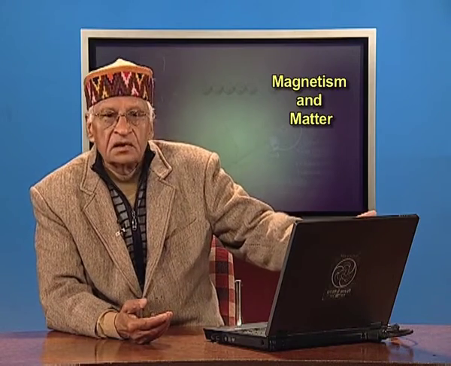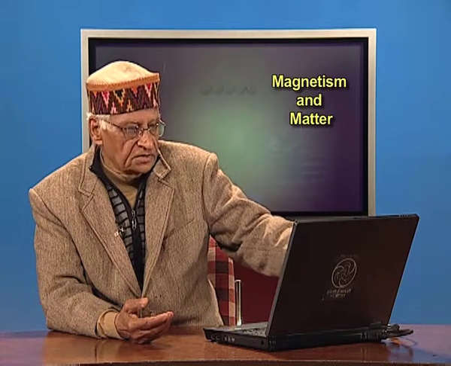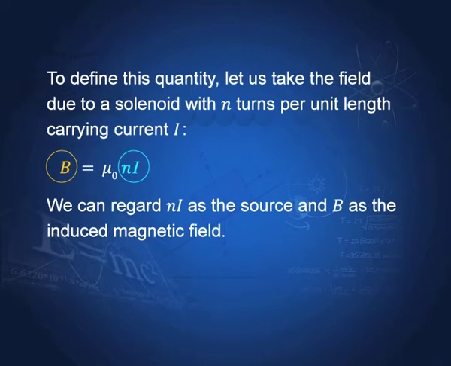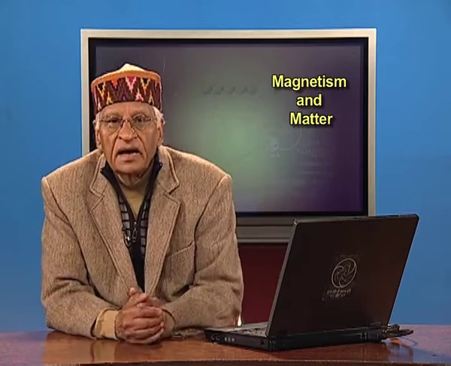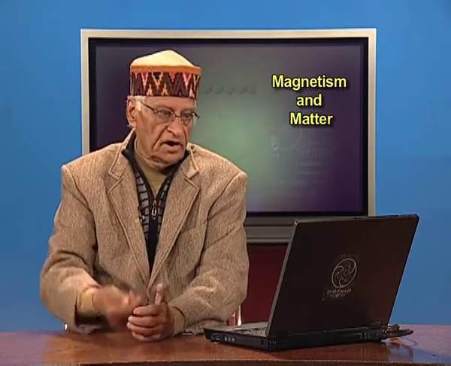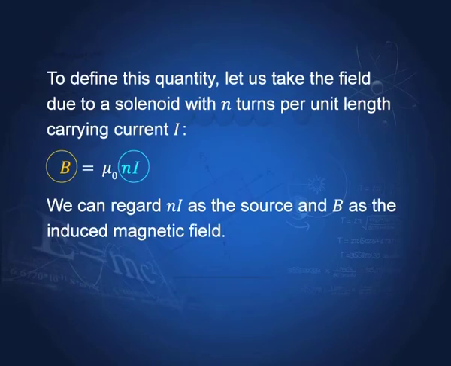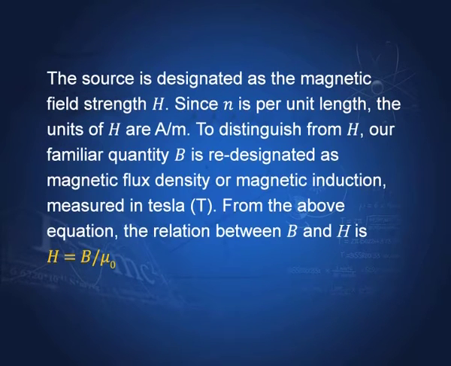Let us write the magnetic field due to a solenoid, that is B equal to mu 0 n times I, where mu 0 is the permeability, n is the number of turns per unit length, and I is the current going through the solenoid. Then we can regard B as the product and nI as the source. So, the source is designated as the magnetic field H. So, we call nI H.